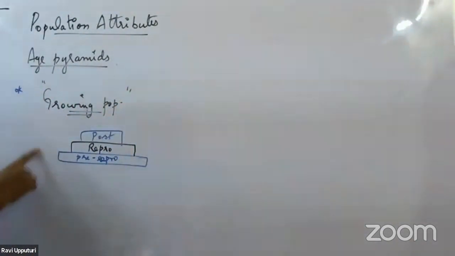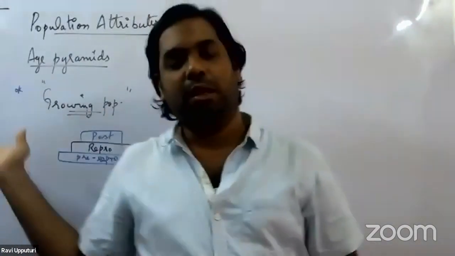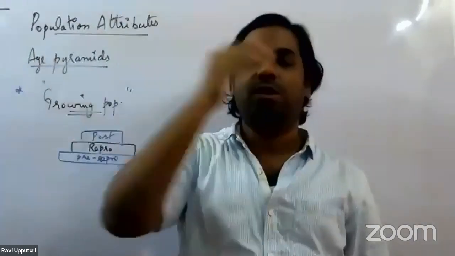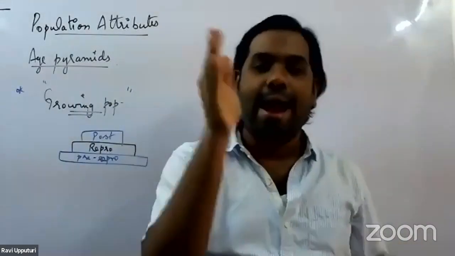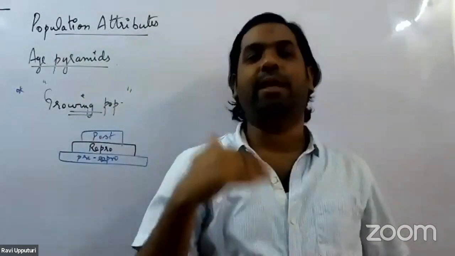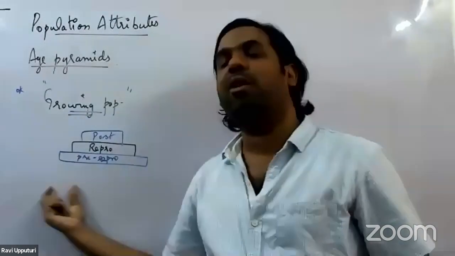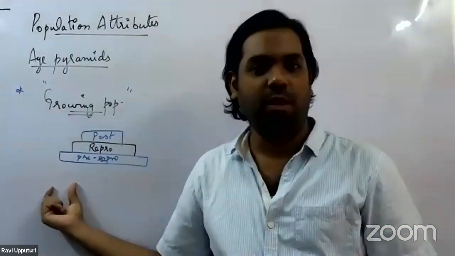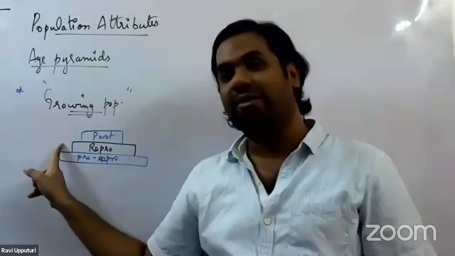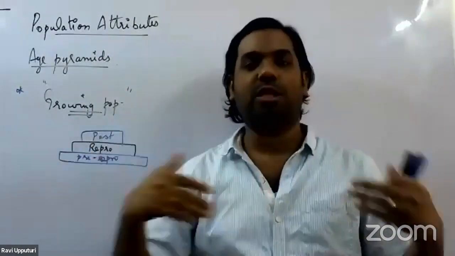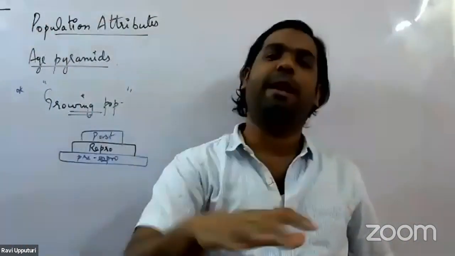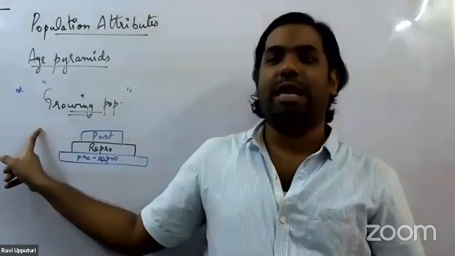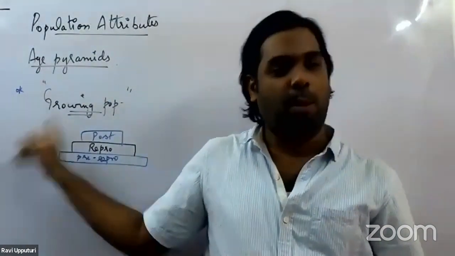By observing this age pyramid, which is triangular in shape, we can say that this particular population is a growing population. How can we say it is a growing population? Because the number of individuals who would be added to the population will be more. Why will it be more? Because the number of pre-reproductive age group individuals is more. All of these individuals will come to the reproductive age, where they will start reproducing, leading to the development of offspring, and all of those offspring will be added to the population, as a result of which we call that population a growing population.